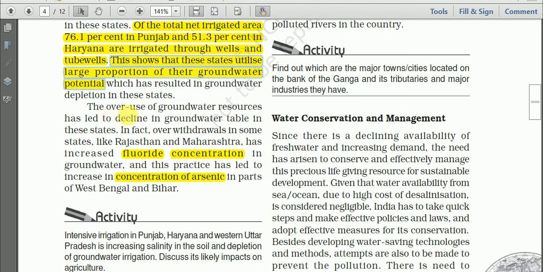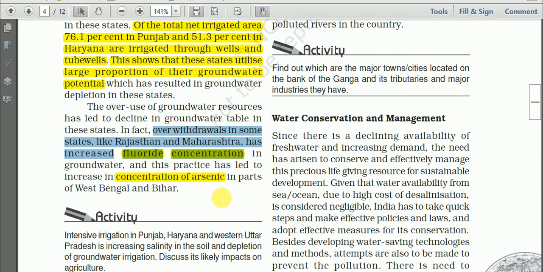Overuse of groundwater resources has led to a decline in the groundwater table in these states. Because of overutilization of groundwater, the level of groundwater has been declining. And in fact, overwithdrawal of groundwater in some states like Rajasthan and Maharashtra has increased fluoride concentration in the groundwater.